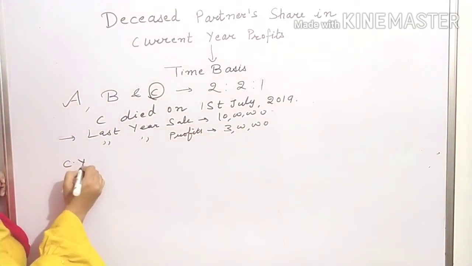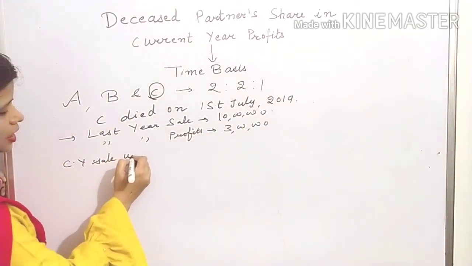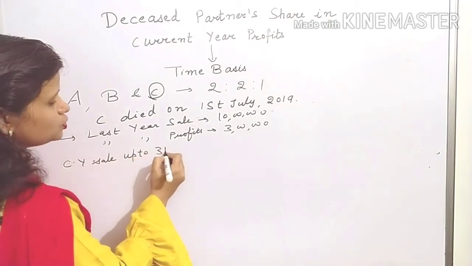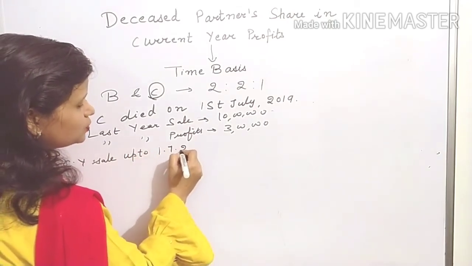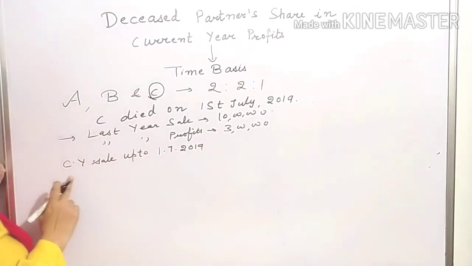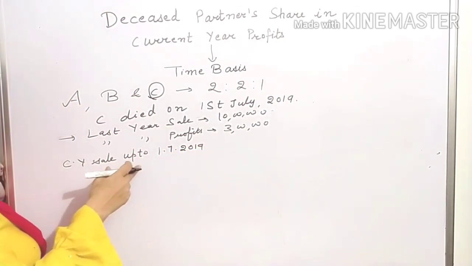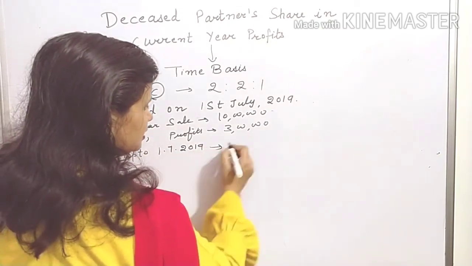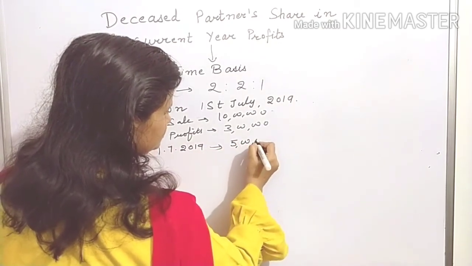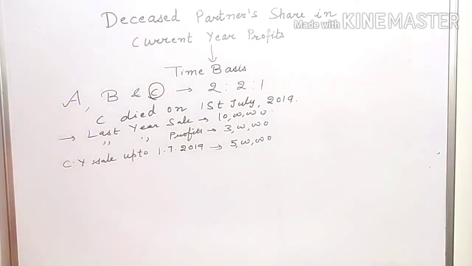Then current year sale up to 1st July 2019, that is current year sale from 1st April to 1st July, is given to you. Let us take it as 5 lakh. Again, you are required to calculate C's share in profit.